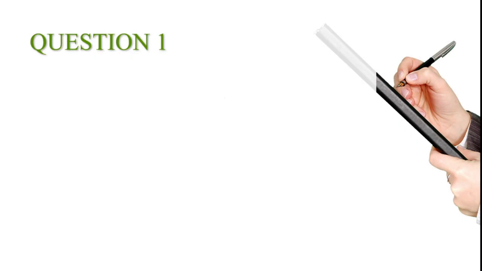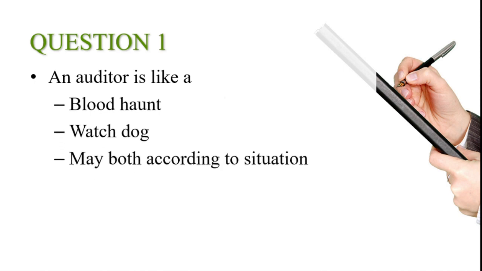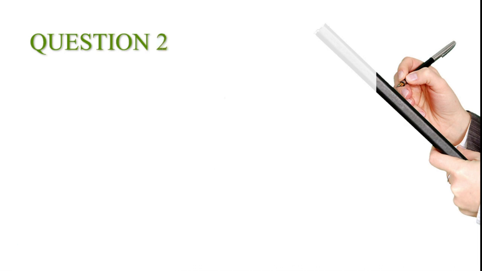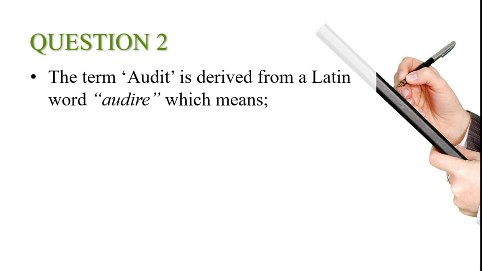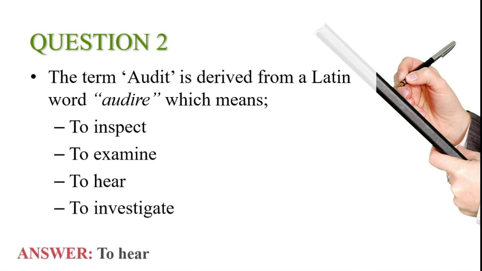The first question is, an auditor is like a: options, bloodhound, watchdog, may both according to situation, none of this. And the answer is watchdog. Second question, the term audit is derived from a Latin word audire, which means: to inspect, to examine, to hear, to investigate. And the answer is to hear.